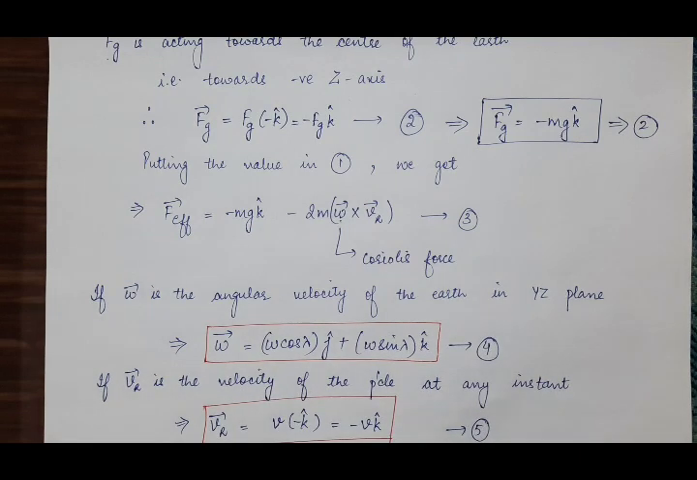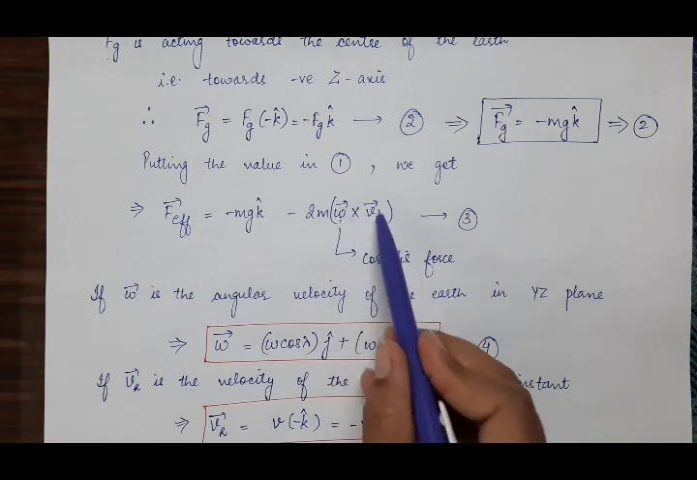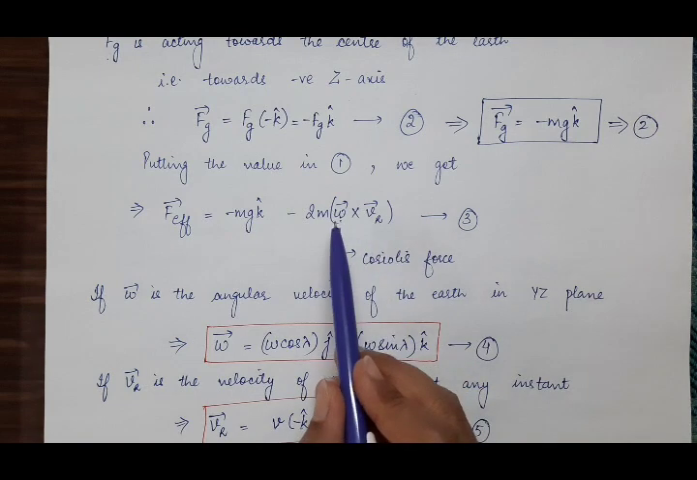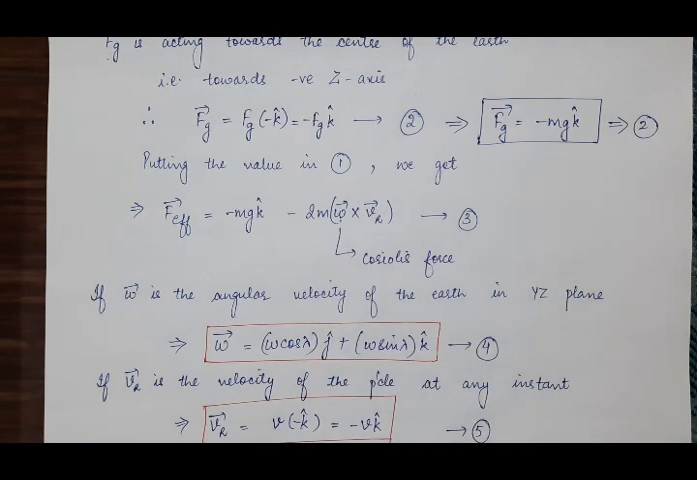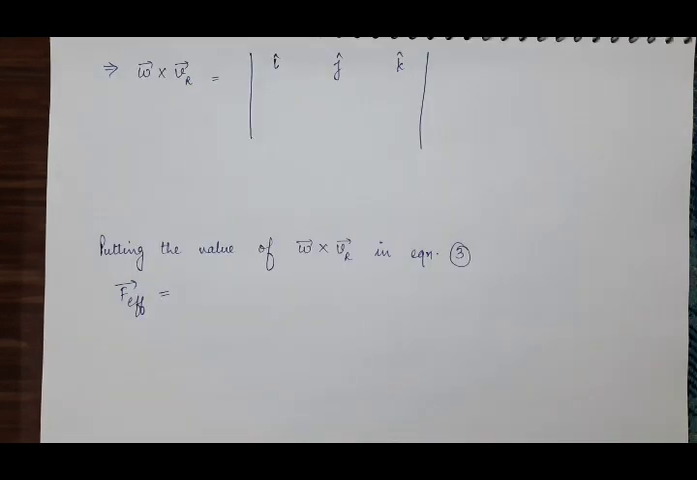This is equation 5th. Now put both the values of equation 4th and equation 5th in this cross product. So find the cross product of omega and Vr. Then put the value of that cross product in equation number 3rd.